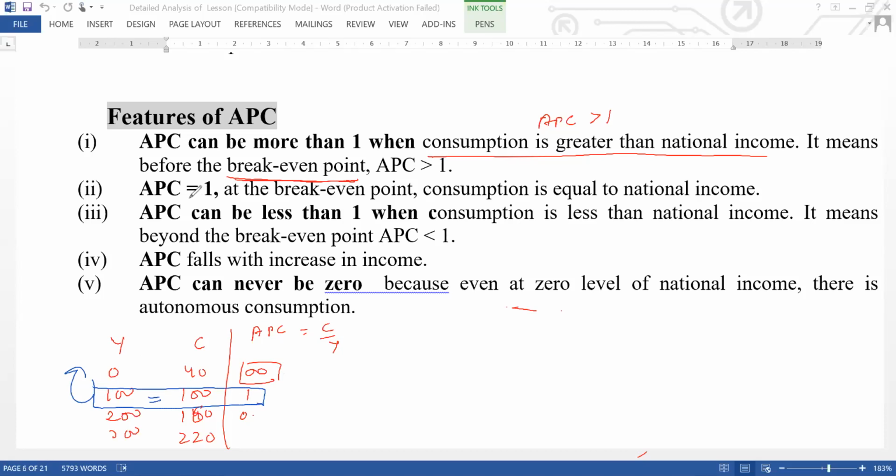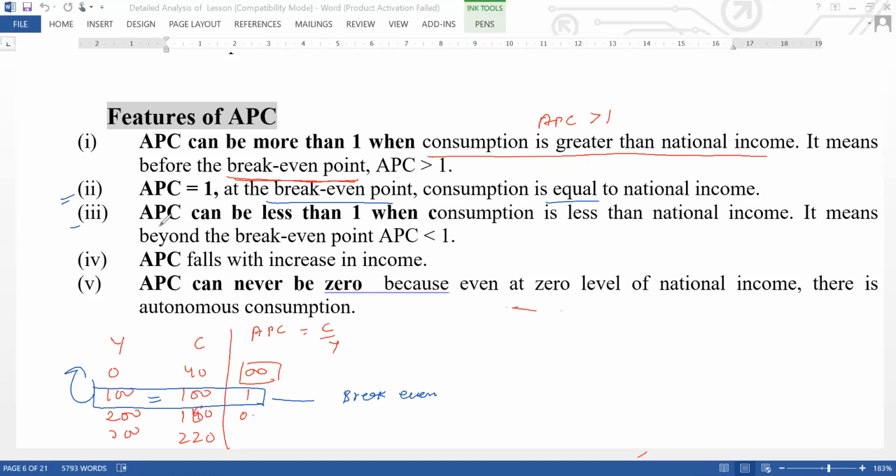APC equals to 1 is the second condition, at break even point. So consumption is equal to national income. At this level, this is break even point. Look at the table and try to understand. This is break even point.